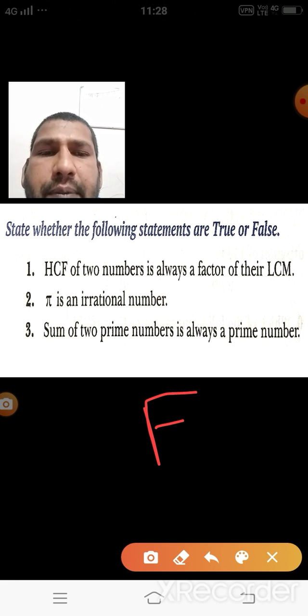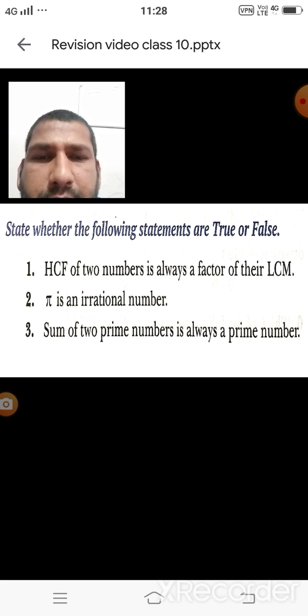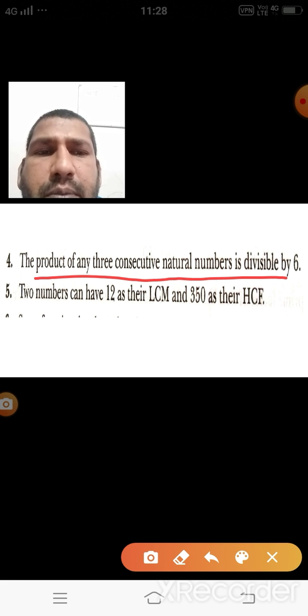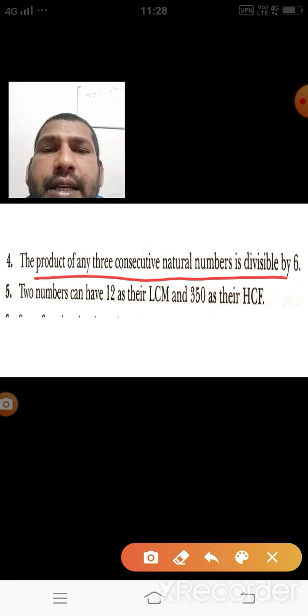Sum of two prime numbers is not always a prime number. Sometimes we get a prime number, but all the time we do not. Let us take the fourth one. The product of any three consecutive natural numbers is divisible by 6. This we have discussed in the MCQ questions also. Yes, the product of three consecutive numbers is divisible by 6. It means that the fourth one is also true.